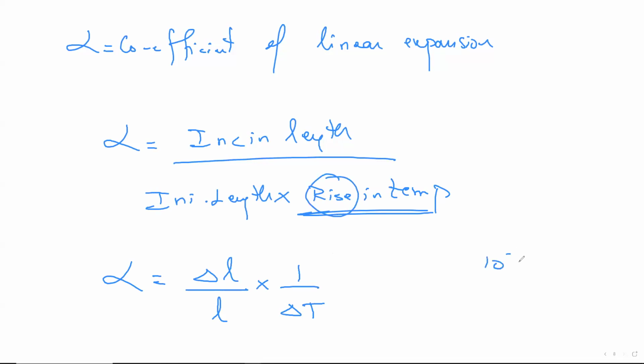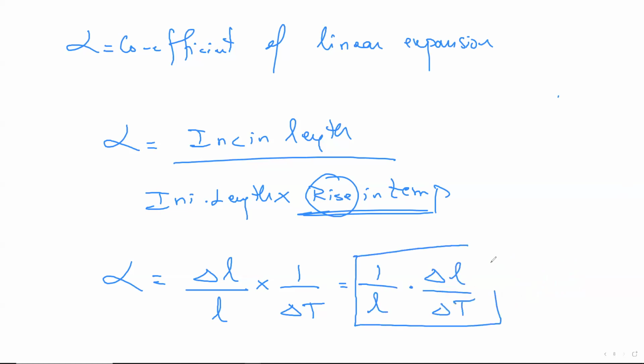So initially it was, let's say, 10 degrees. It became 15 degrees. My concept is it started expanding only after I increased. How much was the increase? 5 degrees Celsius. So I'm more focused on the delta part and not the regular part. Now in your colleges they'll teach, let's make the deltas one side. So it becomes 1 by L is equal to delta L by delta T. This is the actual explanation they give in college. They want all the deltas to be on one side.